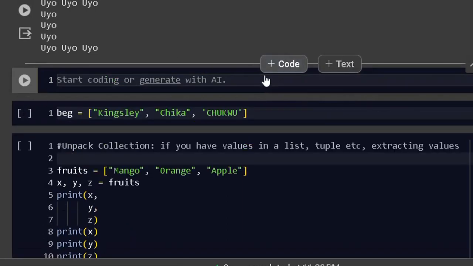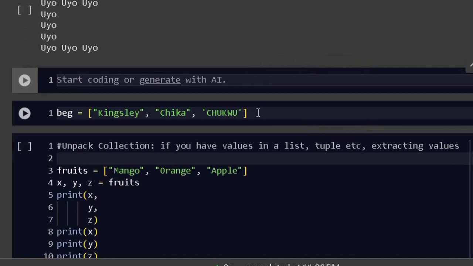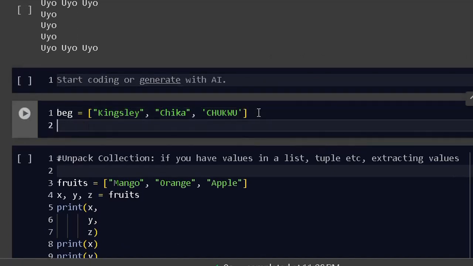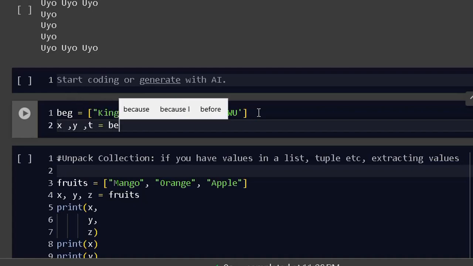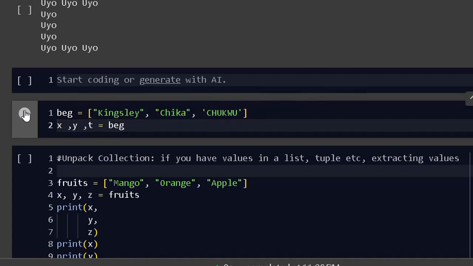Now you see I have put this thing inside here. Now what I need to do next, in as much as I load them, they belong to the same family. So what I need to do is that I also need to declare a variable which is going to be into 3. And how do I do those things? I will say x comma y comma t is equal to beg.